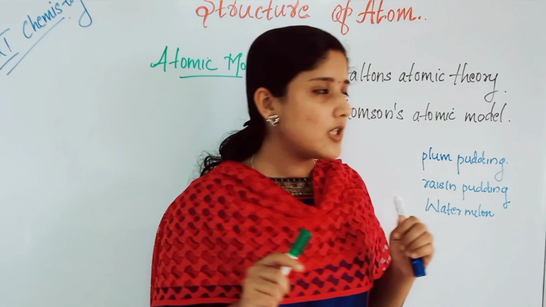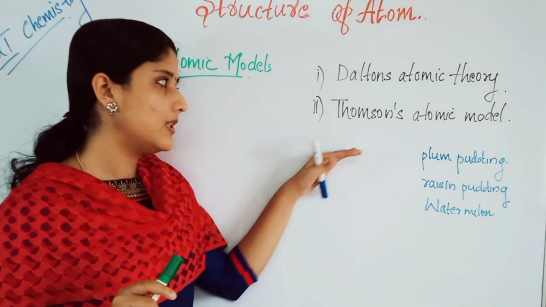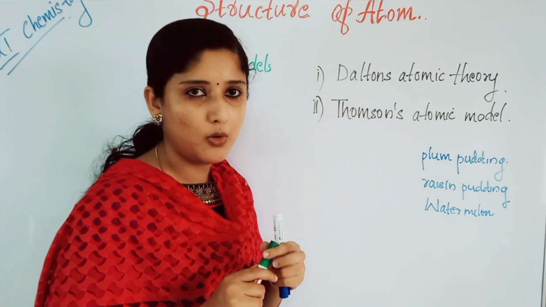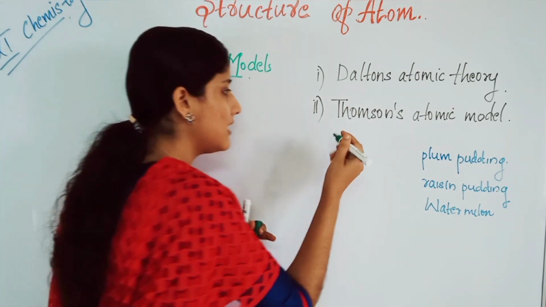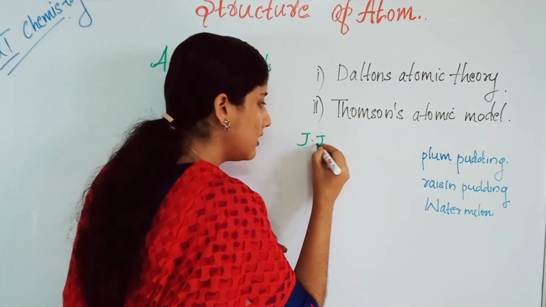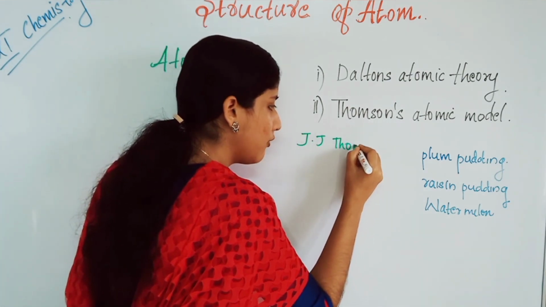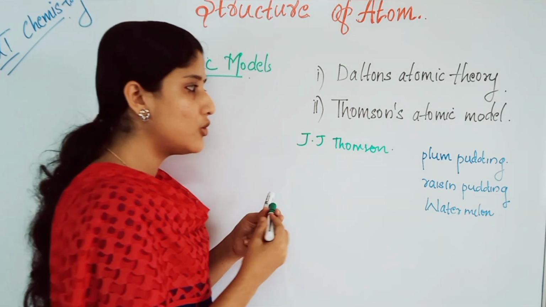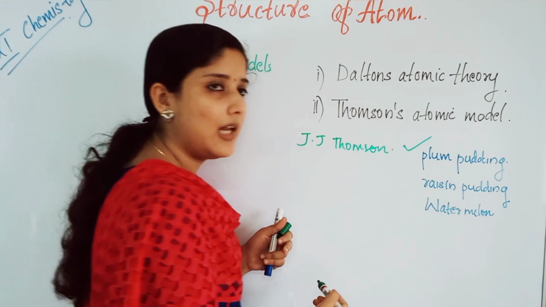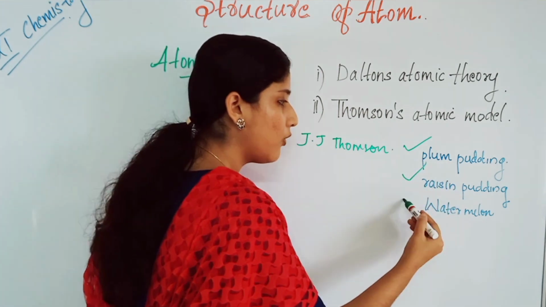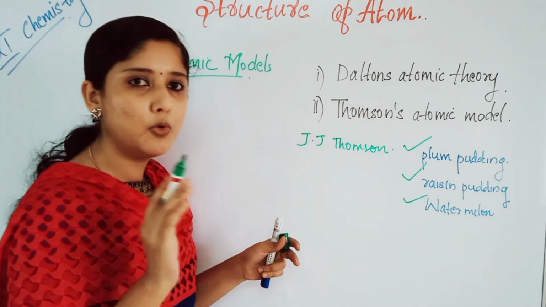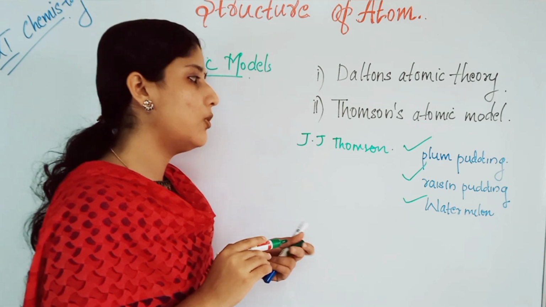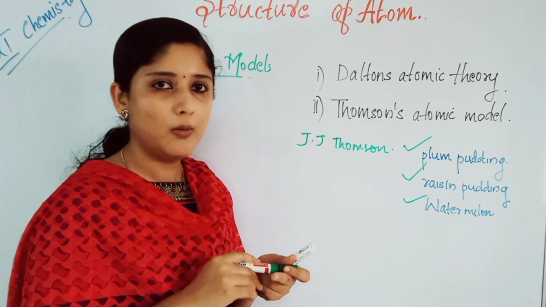Today we are going to study about the next model of atom, that is Thomson's atomic model, by scientist J.J. Thomson. J.J. Thomson developed his model of atom. That atom model is also known as plum pudding model, raisin pudding model or watermelon model.